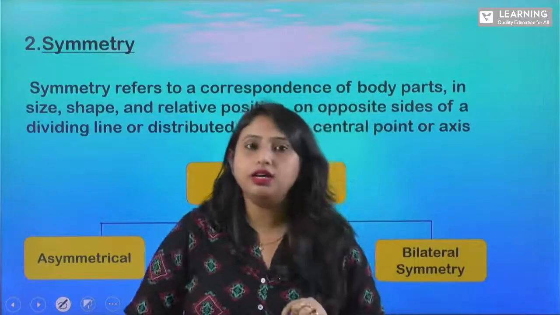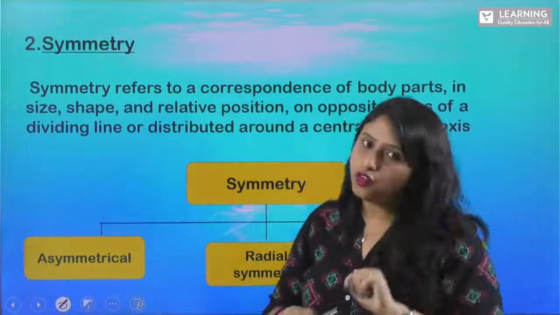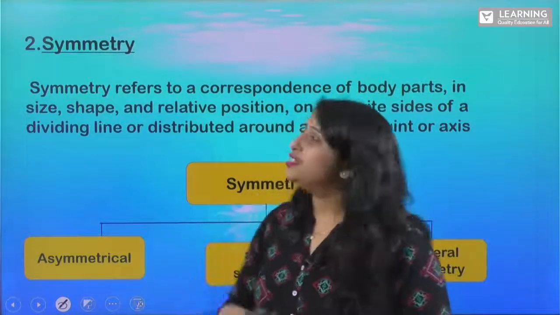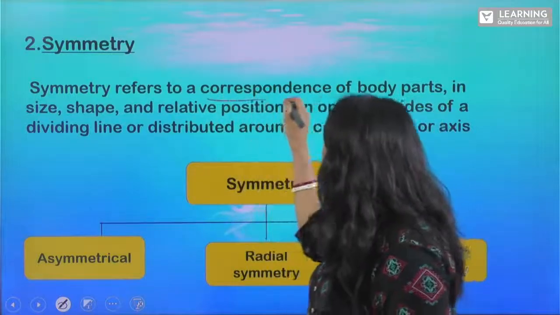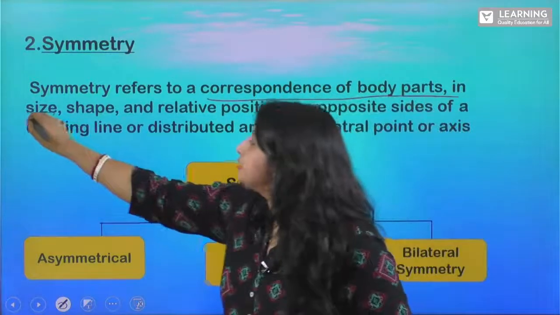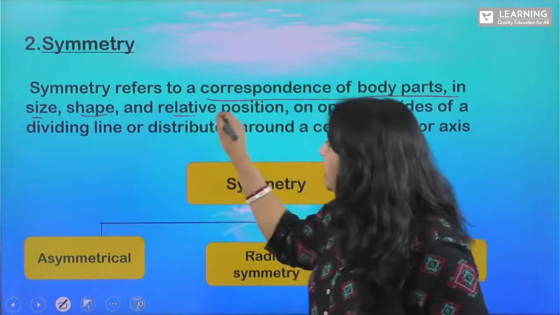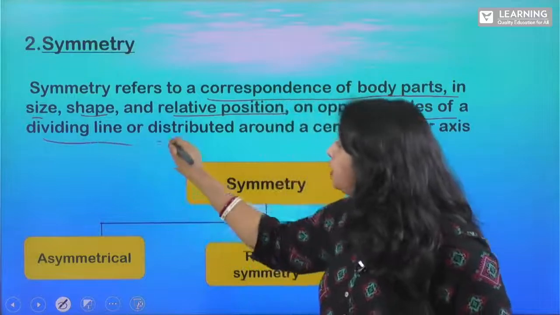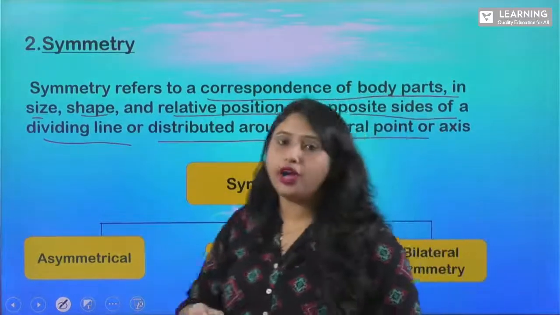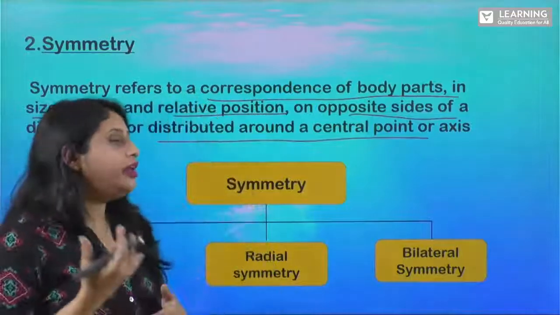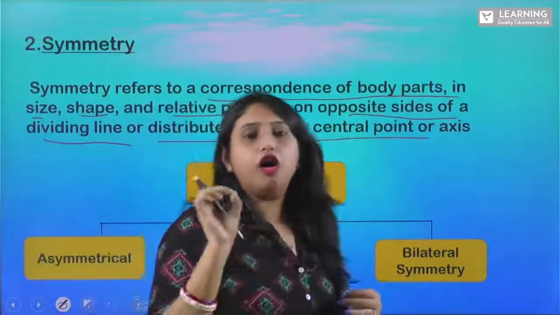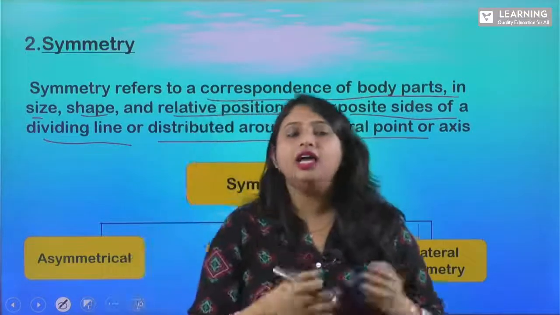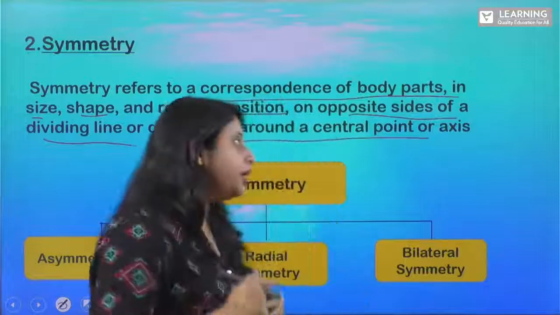We have completed the first one, that is your level of organization. Next one is your symmetry. Now what do I mean by this symmetry? Symmetry refers to a correspondence of body parts in size, shape and relative position on opposite sides of a dividing line or distributed around a central point or axis. When the body of an organism is divided into equal segments, we call that symmetry. For example, I'll show you.